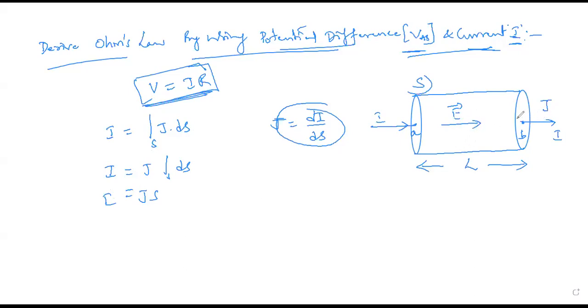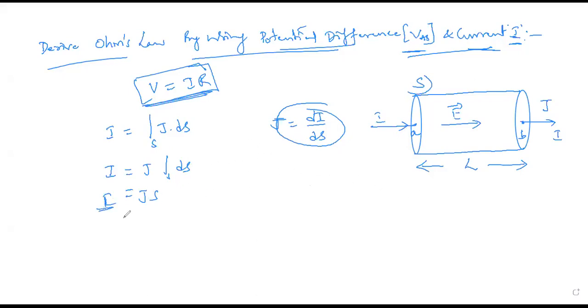We got that. Now, in the assumption itself, I assumed that E and J are uniform, with respect to the flow of current. Correct? So when these two are uniform, how should this expression be written? Then we have the relation about current: I is equal to J into S.